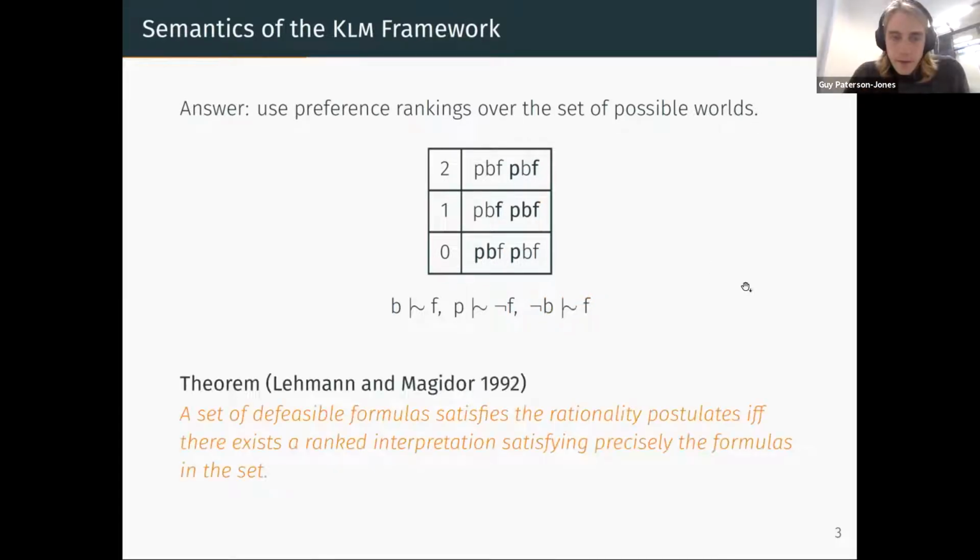And in fact, in a paper in 1992, Lehmann and Magidor proved that any set of defeasible formulas that satisfies the rationality postulates presented in the previous slide can be exactly characterized by some preference ranking. So these preference rankings really do represent the rationality postulates, if you will, for propositional logic at least.